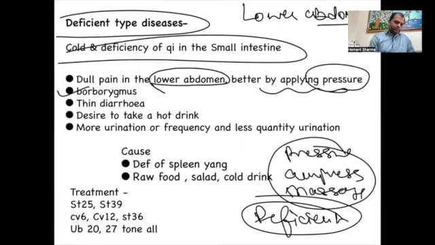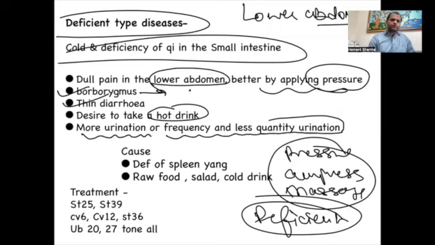So borborygmus means the gurgling sound. Then diarrhea, thin diarrhea. Desire to take hot drinks, and more urination, or frequent urination with less quantity, might be there. So these signs are very similar to spleen yang deficiency.